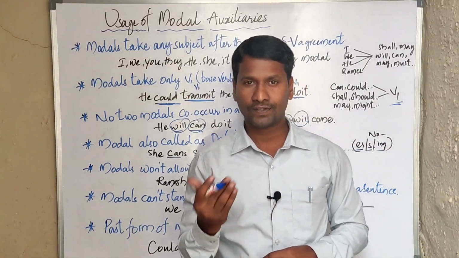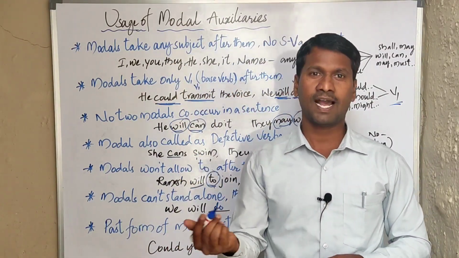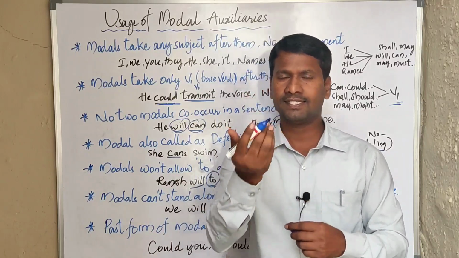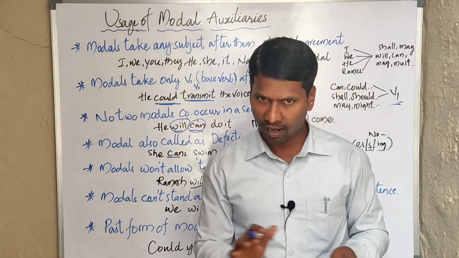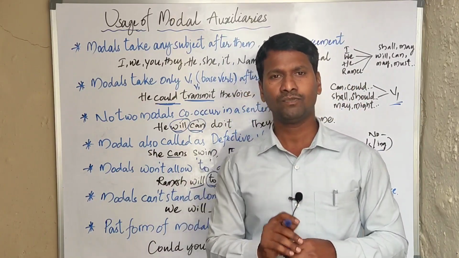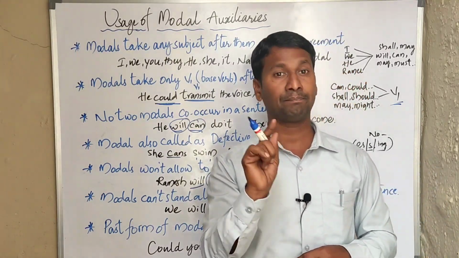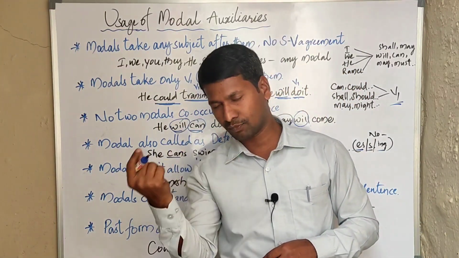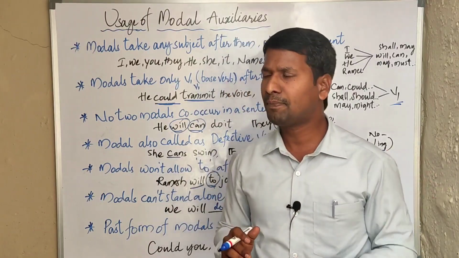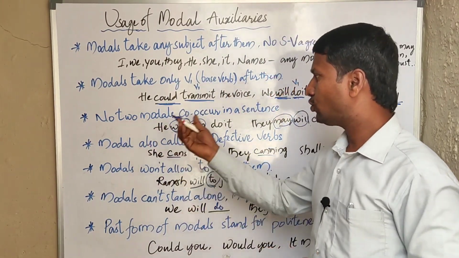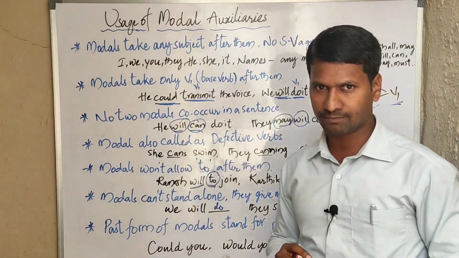In case "be" or "have" is added after the modal auxiliary, there is a chance the verb form changes. But if only the modal auxiliary is given, we have to use only the V1 base form of the verb, whether the modal auxiliary is in present or past. The third rule: no two modals co-occur in a sentence.